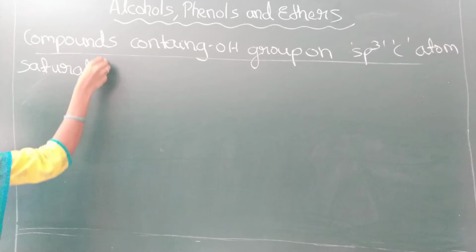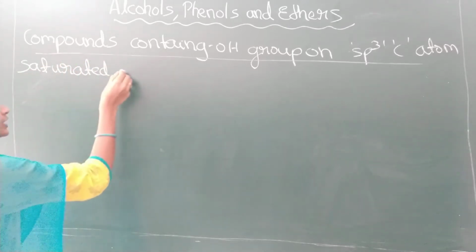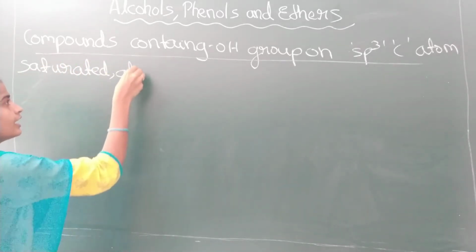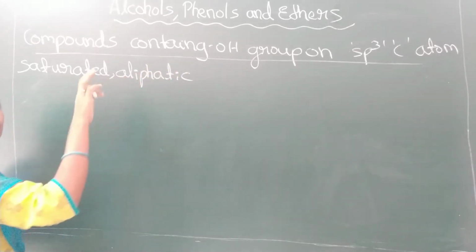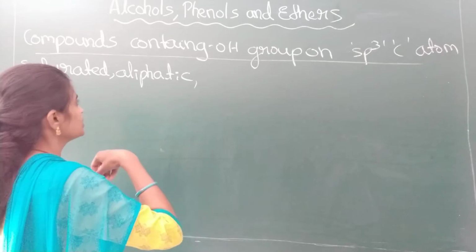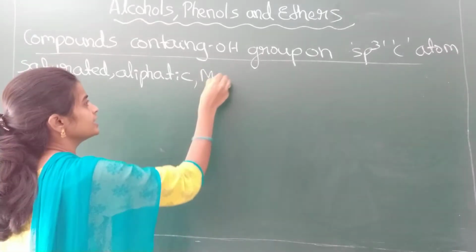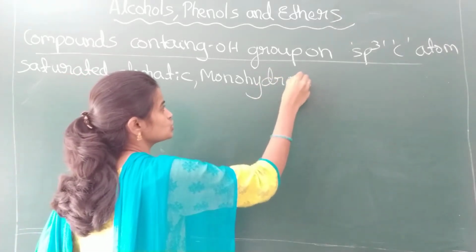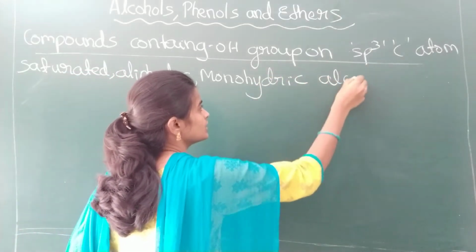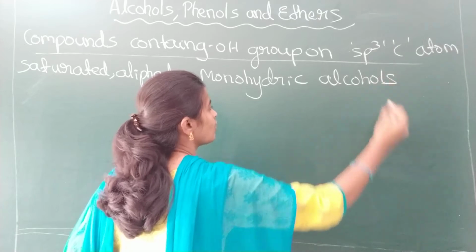Saturated means what? Single bonded, isn't it? Aliphatic means what? Alkyl, not aromatic. Monohydric means containing one OH group.